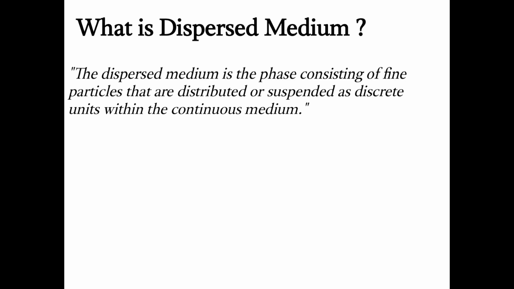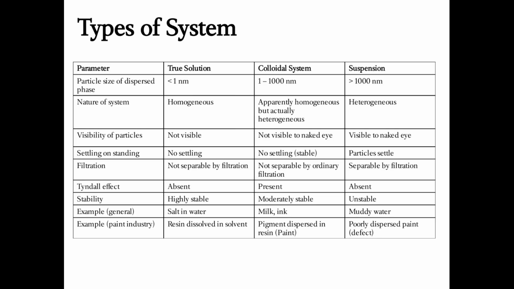So this slide is done. Now the types of system. Here we can see the first column for parameters, and the second, third and fourth columns are the types of solution based on the parameters. The first parameter is particle size of dispersed phase. If it is less than 1 nanometer, it will be known as true solution. If it is between 1 nanometer and 1000 nanometer, it will be known as colloidal system.